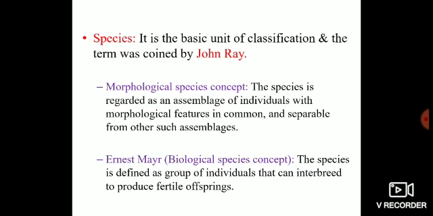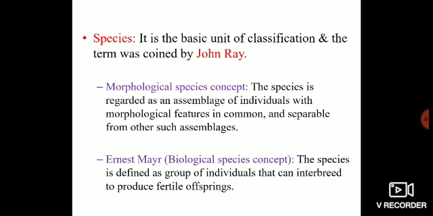One more species concept is the biological species concept. It is the most accepted species concept, which was given by Ernest Mayr. The species is defined as a group of individuals that can interbreed and produce fertile offspring. Only those individuals can be regarded to be in the same species which can interbreed, and after interbreeding they can produce fertile offspring. A group of individuals which can freely interbreed, and after interbreeding they produce offspring, and these offspring too are fertile.